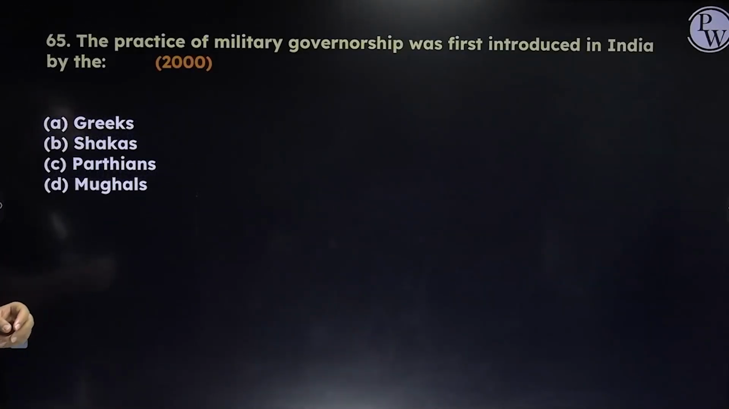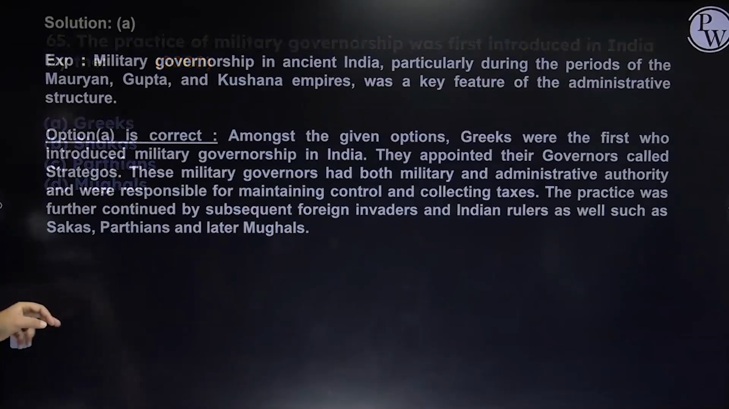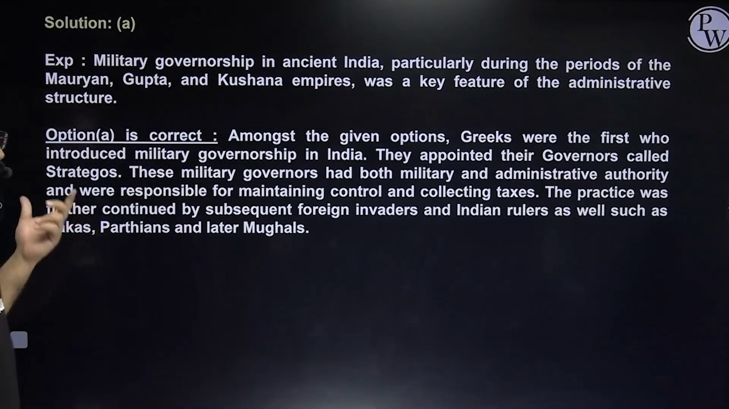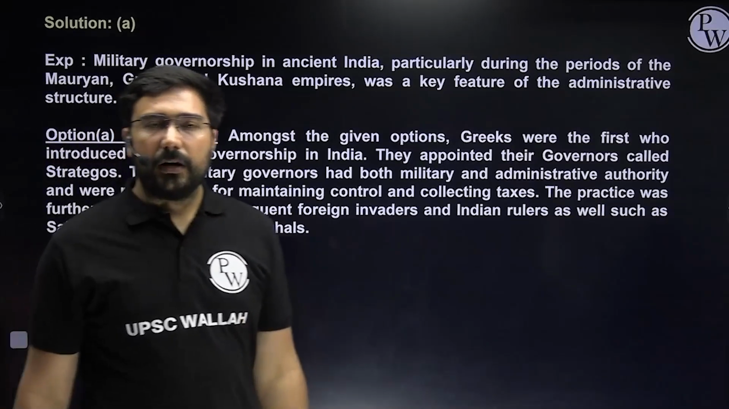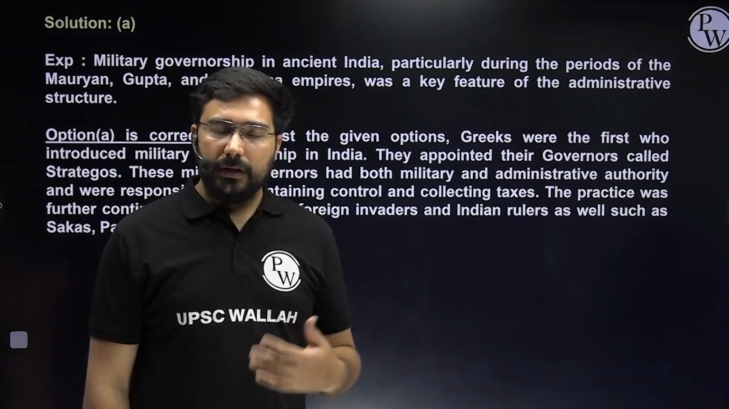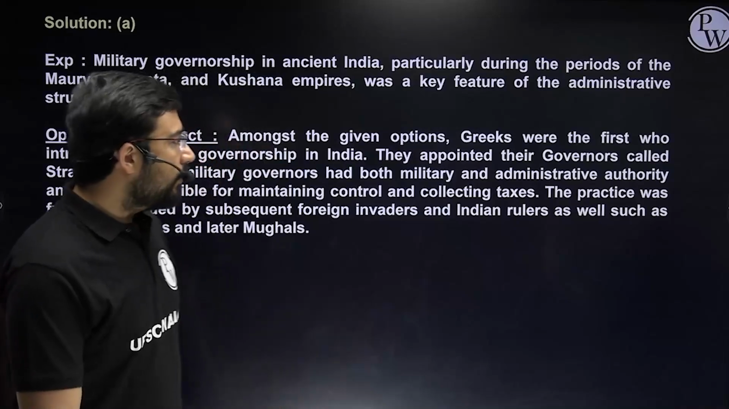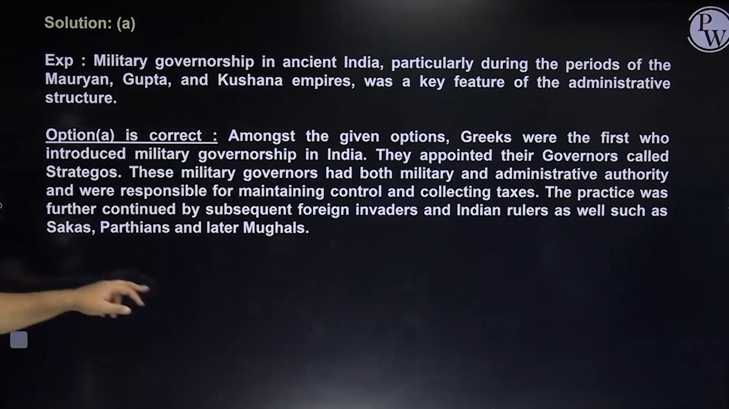Next, the practice of military governance was first introduced in India by the Greeks, Shakas, Parthians, or Mughals. The answer is Greek, because initially they used to call them military governors, known as strategos, and later on it was further developed by the Shakas, who used to call their leaders satraps, and the bigger ones Mahasatraps. Please remember the answer.